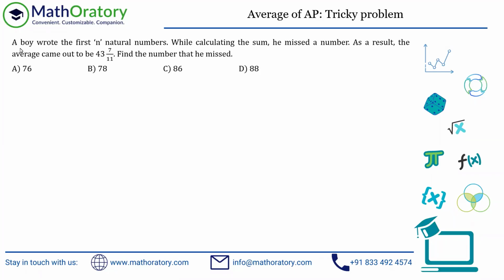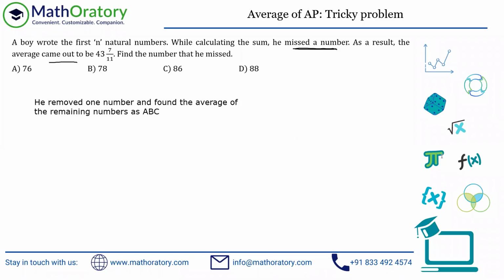So in this question, it has been mentioned that the boy wrote the first n natural numbers, fine. While calculating the sum, he missed a number. Now he misses a number while calculating the sum. As a result, the average came out to be something, right? Let me just write another statement. As opposed to whatever is mentioned, just remove this part, or just don't consider it as of now. And let's say we were given something like this. So he removed one number and found the average of the remaining numbers as ABC, whatever. So that will be given, of course. I'm just writing this as ABC or something.